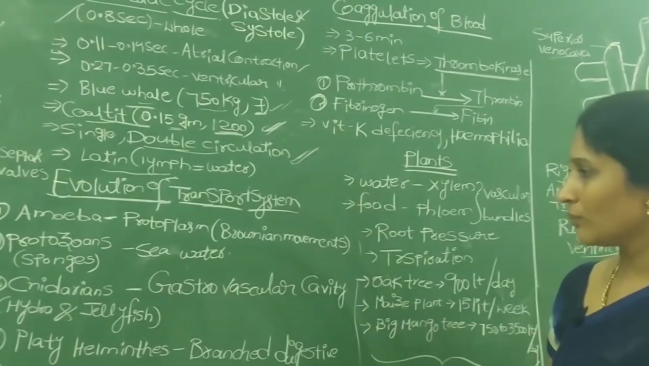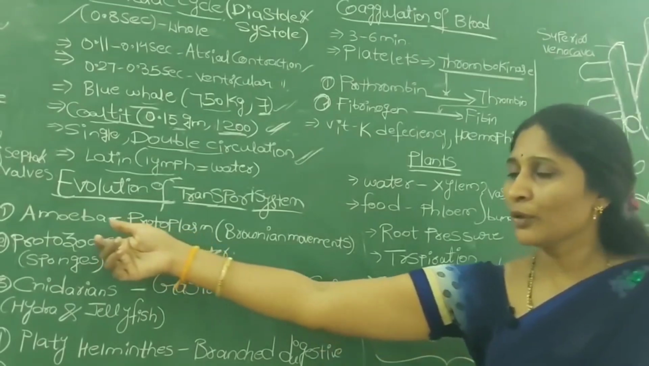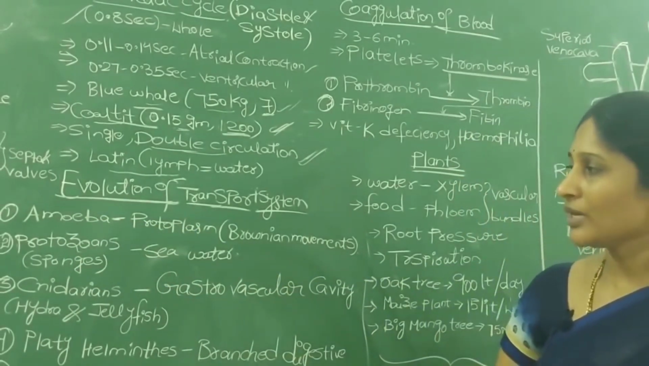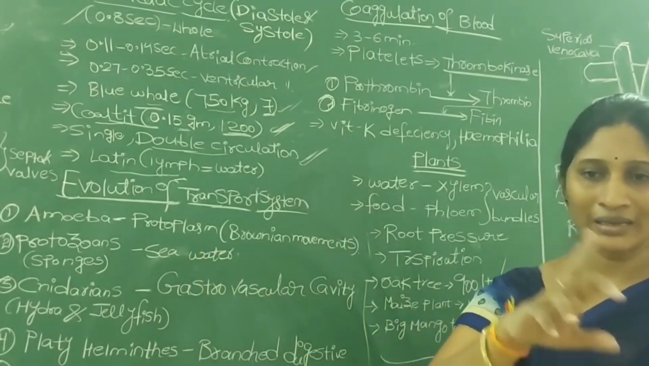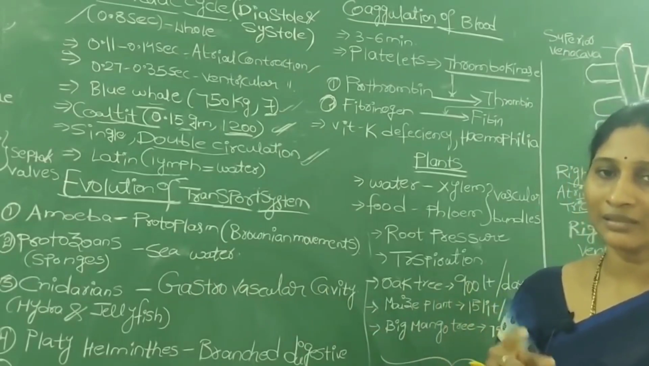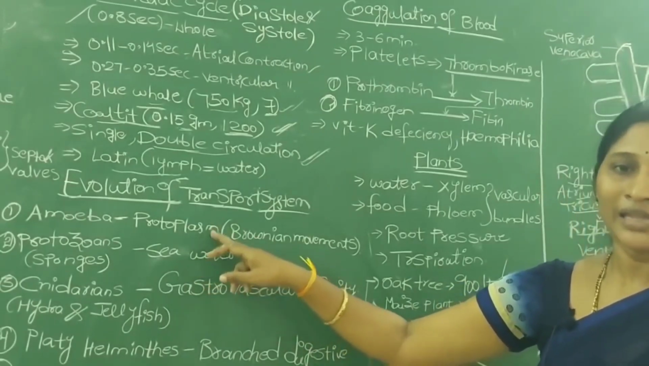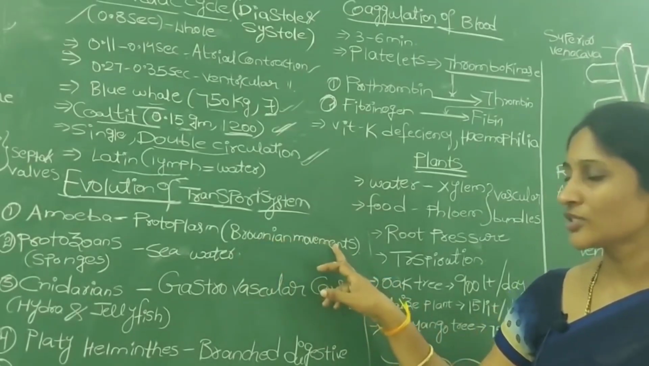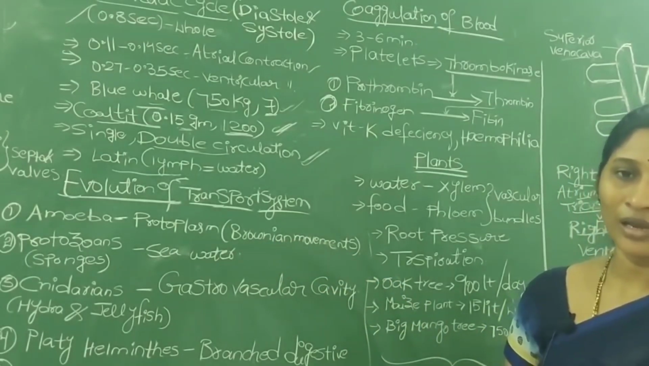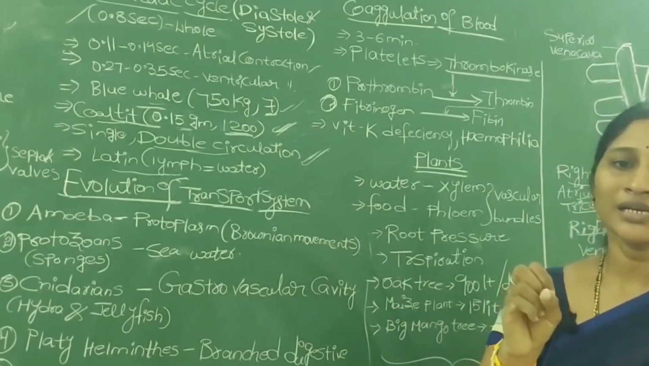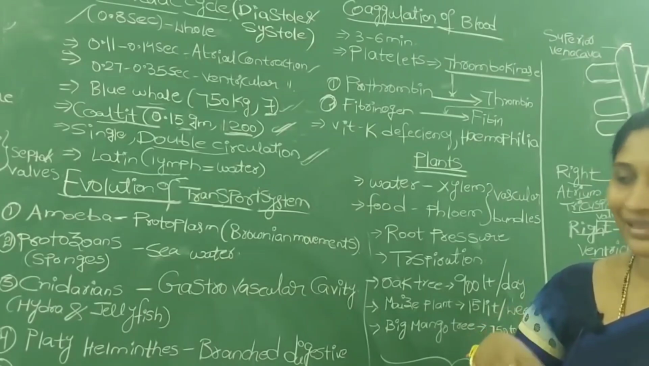And how the transportation system evolved in organisms from lower to higher, this is the most important area. For example, take unicellular organisms like amoeba, where the entire body is made up of one cell. The fluid present in the cell, known as protoplasm, continuously moves and shows movements known as Brownian movements. Through these Brownian movements the nutrients are distributed throughout the cell.